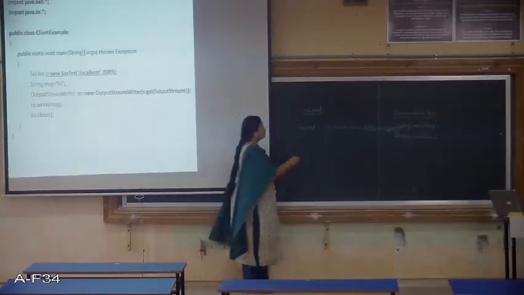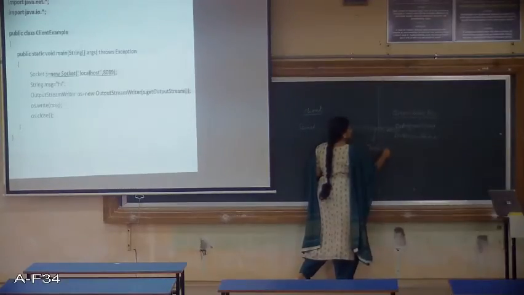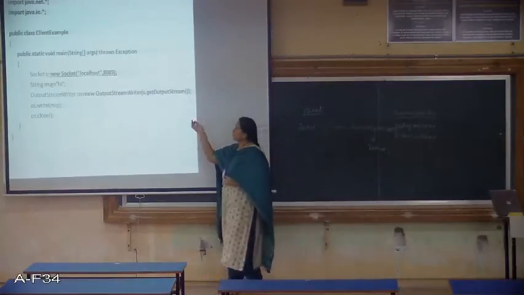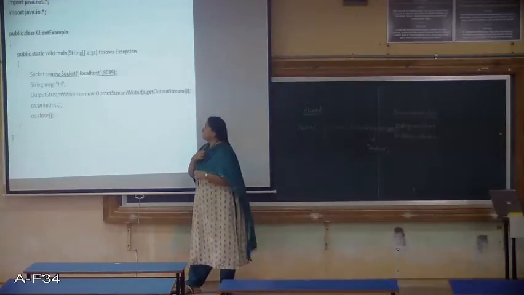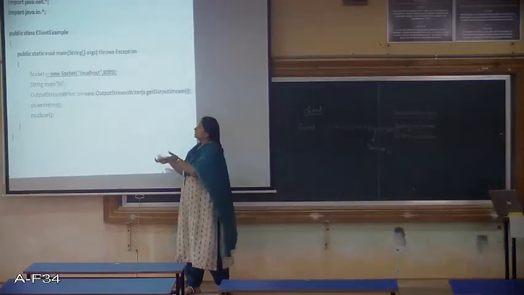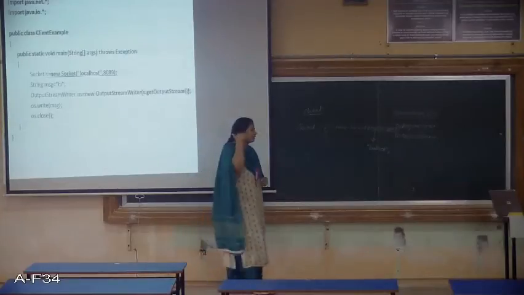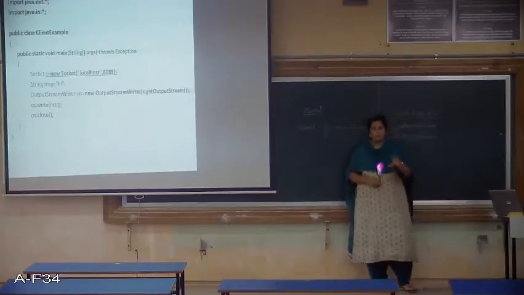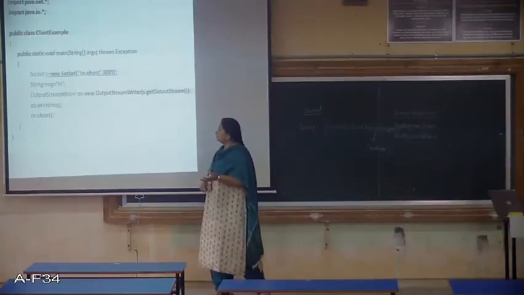That means the same machine. Then coming to the port number. The port number on which the server application is listening, that port number you have to specify. Here I have taken it as 8089. Whichever port number you have mentioned at the server side, that you need to specify.